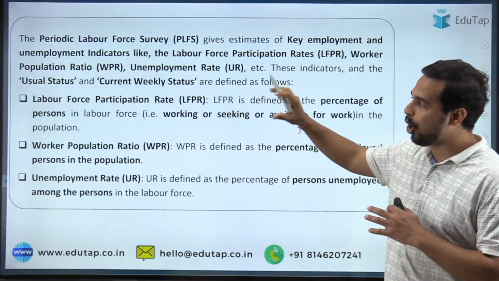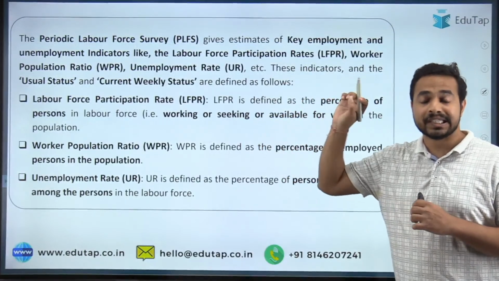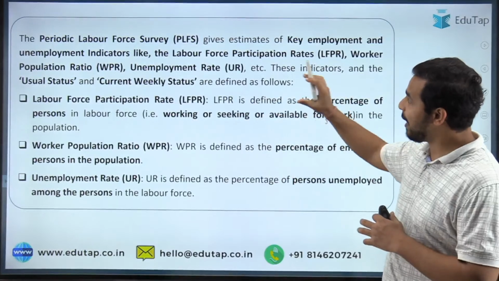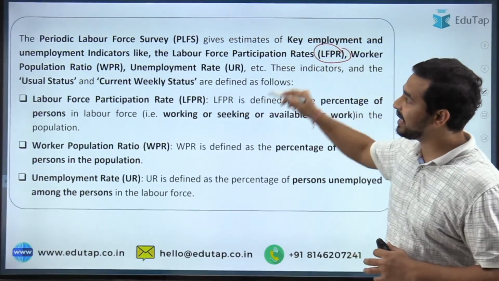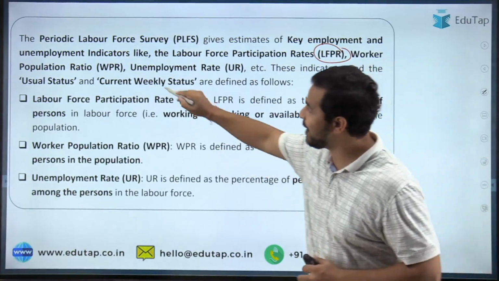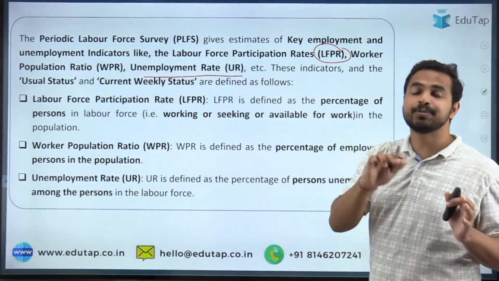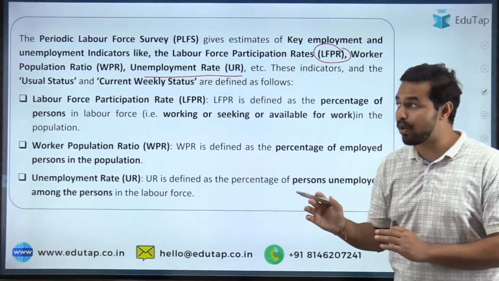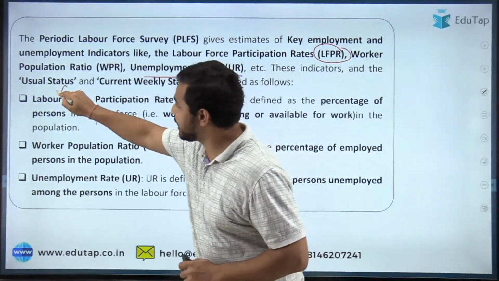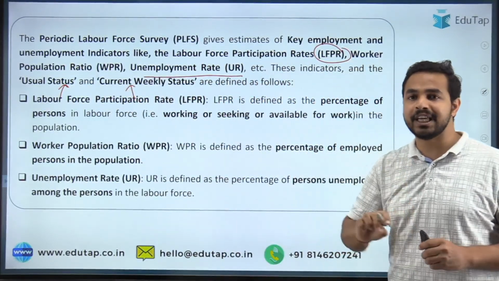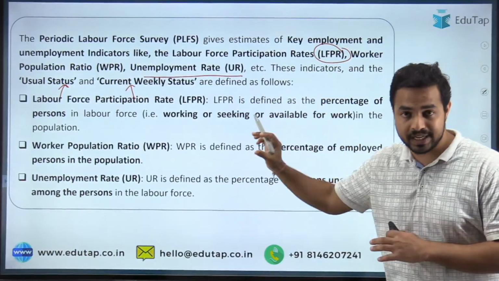So here you can see all the important indicators for which this PLFS provides us the data. Okay, so here you can see LFPR, that is the labor force participation rate. We have the worker population ratio, we have the unemployment rate, and all this data is provided to us by the PLFS report on the usual status as well as the current weekly status. So here the most important thing is what their definitions are.